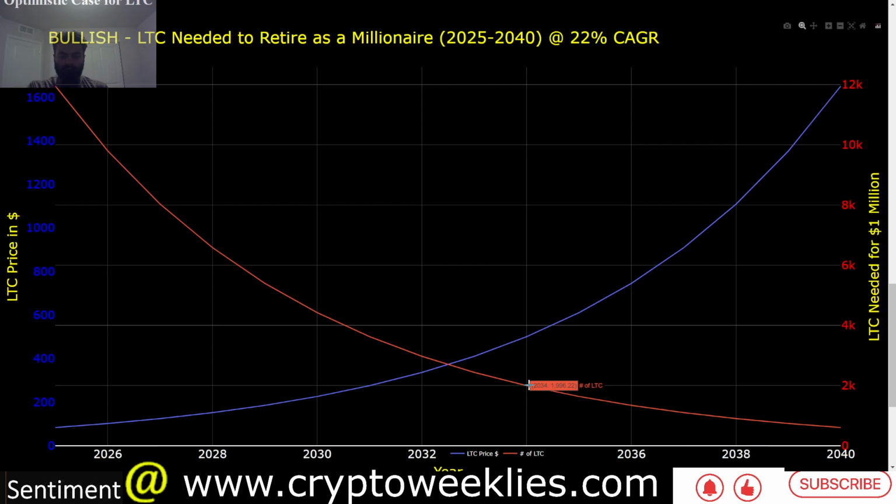In 2034, with 22% growth till then, which is 10 years from now, if Litecoin manages that kind of growth, then the number of Litecoin tokens needed to be a Litecoin millionaire would be slightly less than 2000.